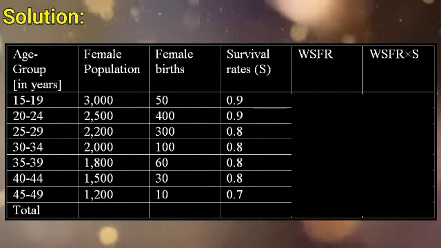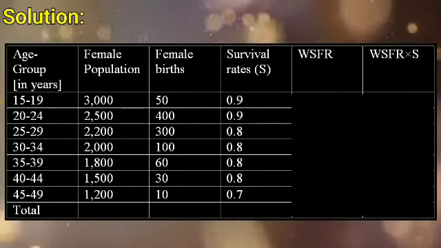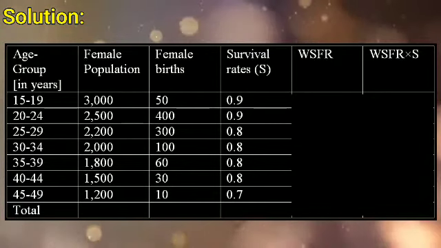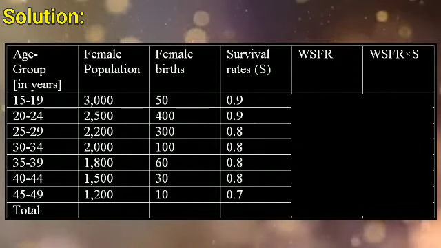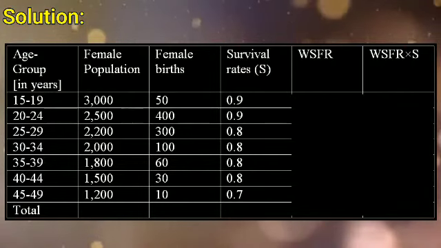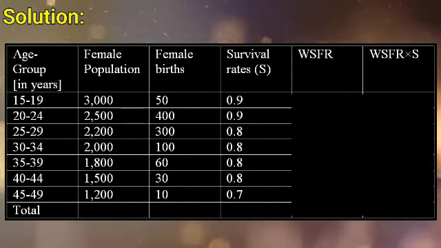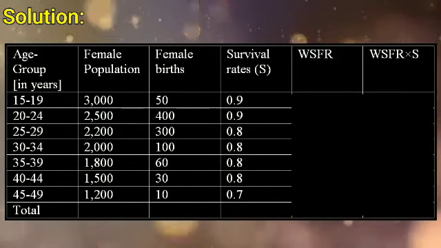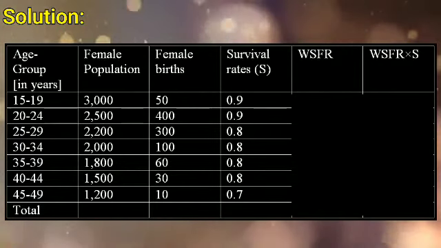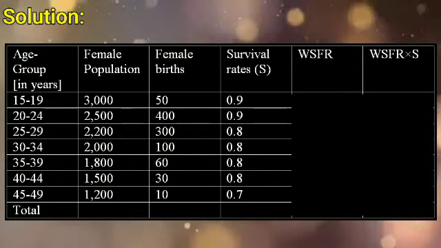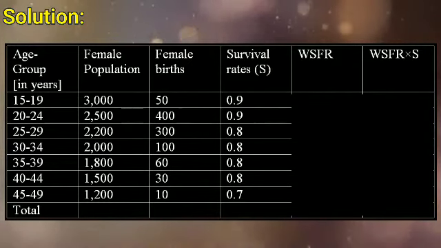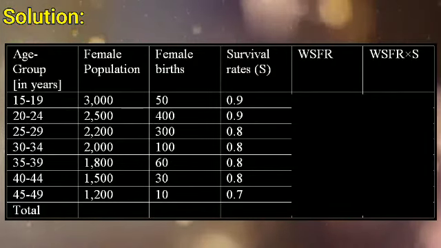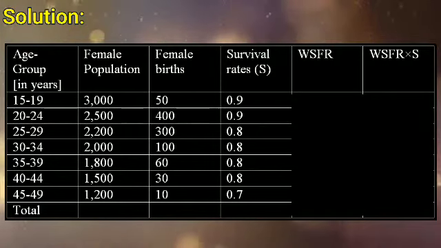Include two more columns. One is to find WSFR value and one more is to find the product of WSFR and survival ratio. So, in the first column, age groups are given, copy the data, female population, female births, and survival ratio is given. So, copy the given set of data. In the fifth column, write the variable name as WSFR. In the sixth column, WSFR into S.